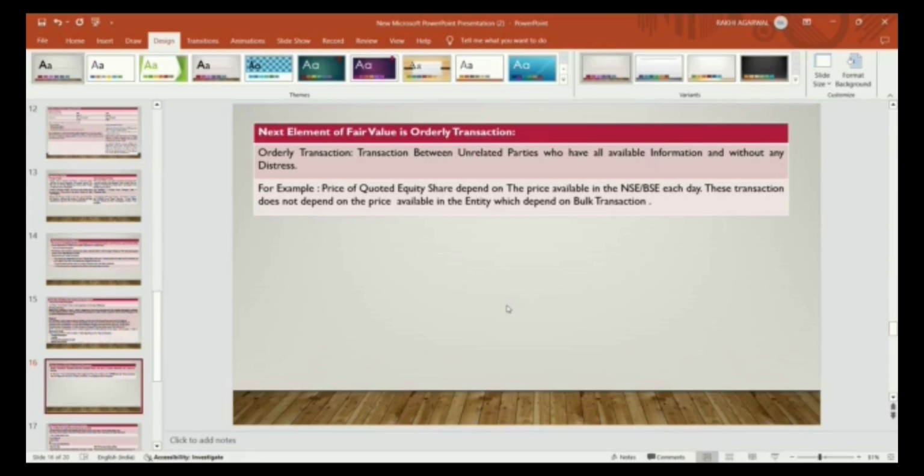For example, the price of a quoted equity share depends on the price available in the NSE and BSE. Each day these prices fluctuate. So that market is where the orderly transaction is done. This transaction does not depend on the price available to the entity. Orderly transaction is not based on an entity-specific transaction, which depends on a bulk transaction.